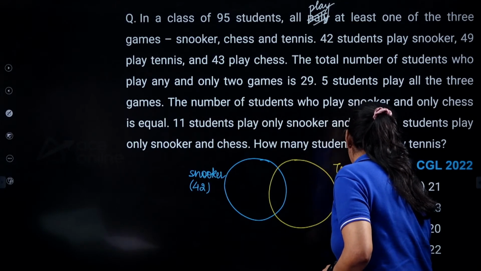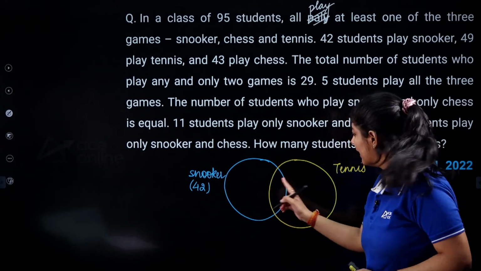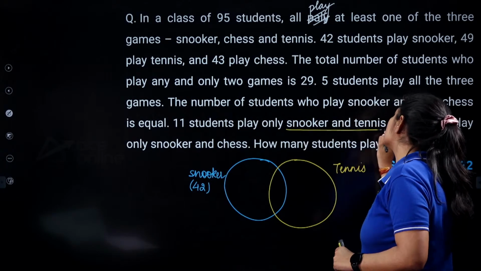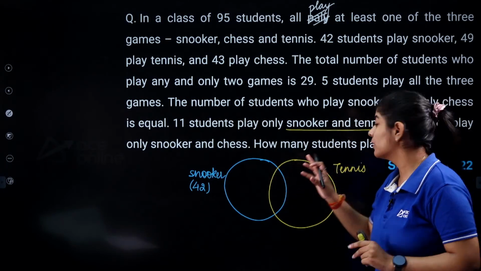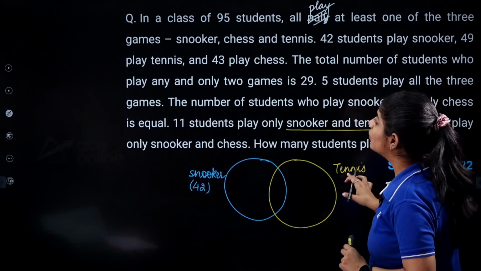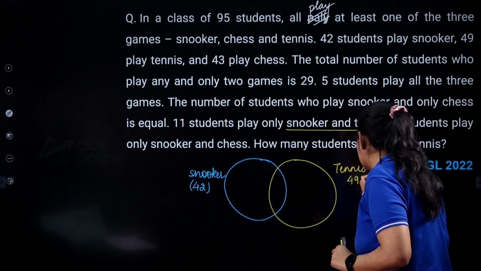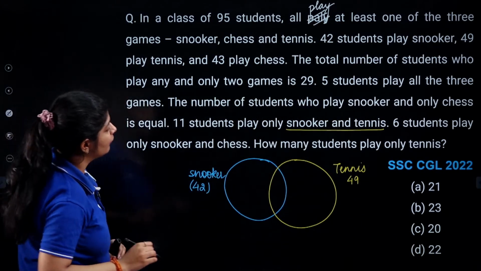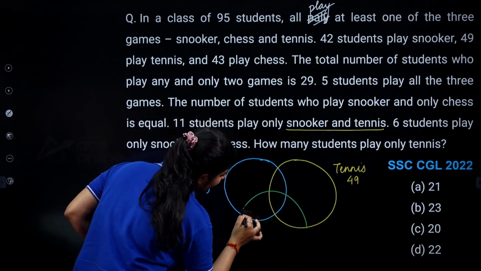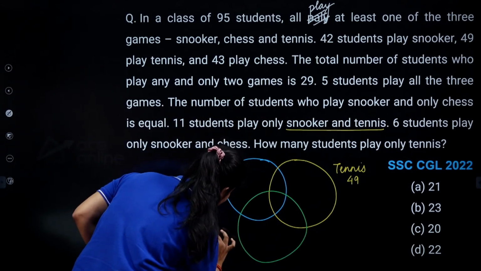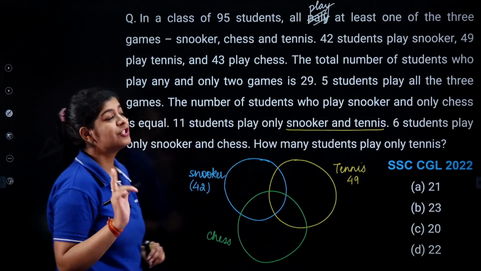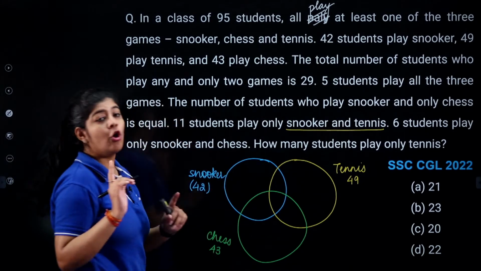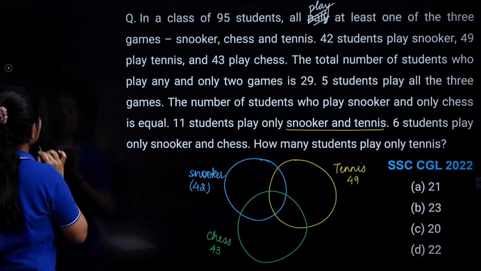Now, why do I draw circles like this? Why do I draw the intersected circles? Because here the data is given that there are a few students who are playing snooker and tennis both. So, how many students are there who play tennis? There are 49 students. Now we are having one more category, chess. Here I can draw my third circle like this, and these are the students who are playing chess. And how many students do we have? 43.